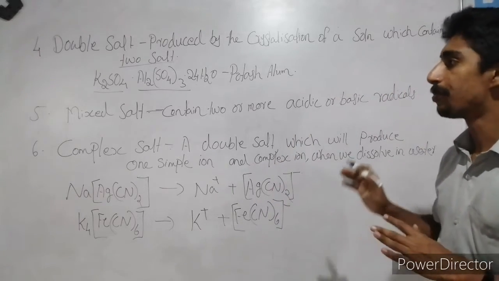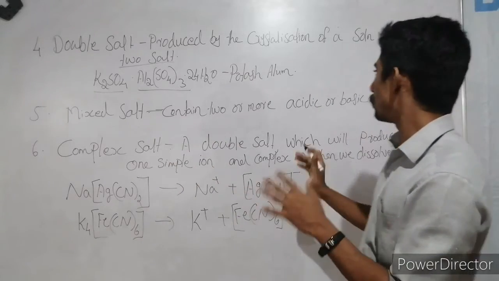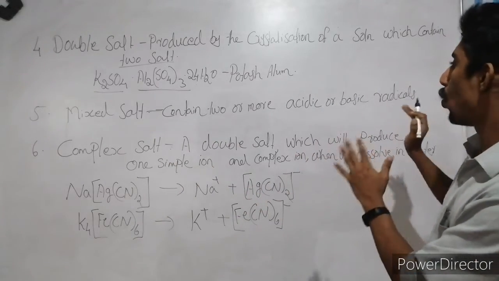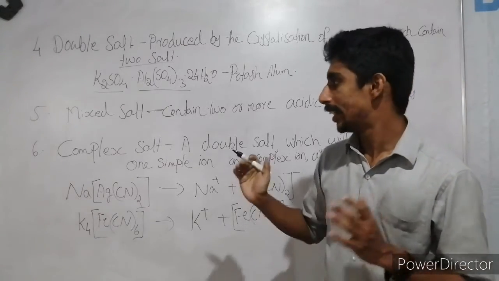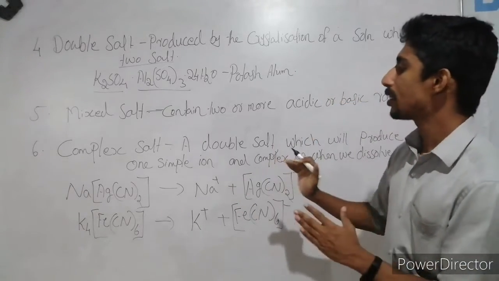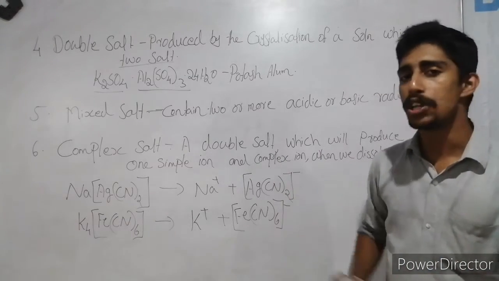These kinds of salts are known as double salt. The next one is mixed salt. Mixed salt means a salt which contains two or more acidic or basic radicals. The last one is complex salt. Complex salt means very simple. It is also a double salt only.